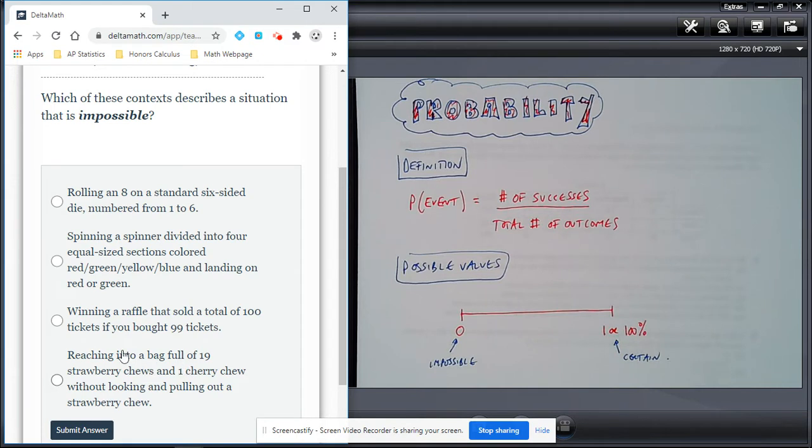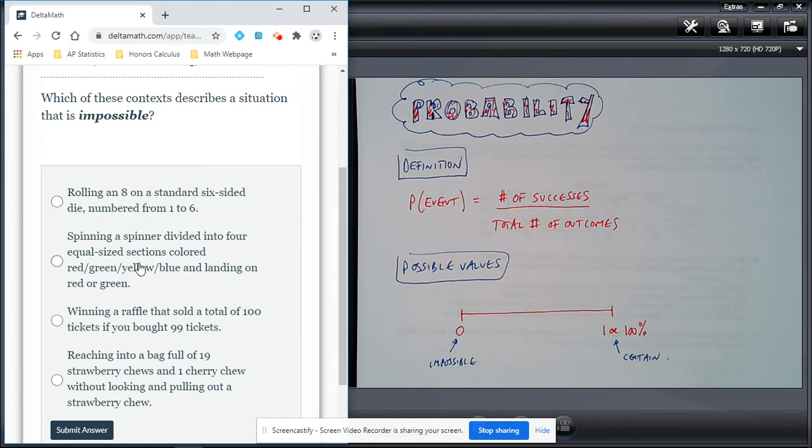Reaching into a bag full of 19 strawberry chews and 1 cherry chew without looking and pulling out a strawberry chew. Well, that could happen. Certainly not impossible. All right, how about winning a raffle that sold a total of 100 tickets if you bought 99 of those tickets? Highly likely that you're going to win. Is it going to definitely happen? No, there's still a 1 in 100 chance that it might not happen, but it's certainly not impossible. So therefore, it's not these 2 at the bottom.